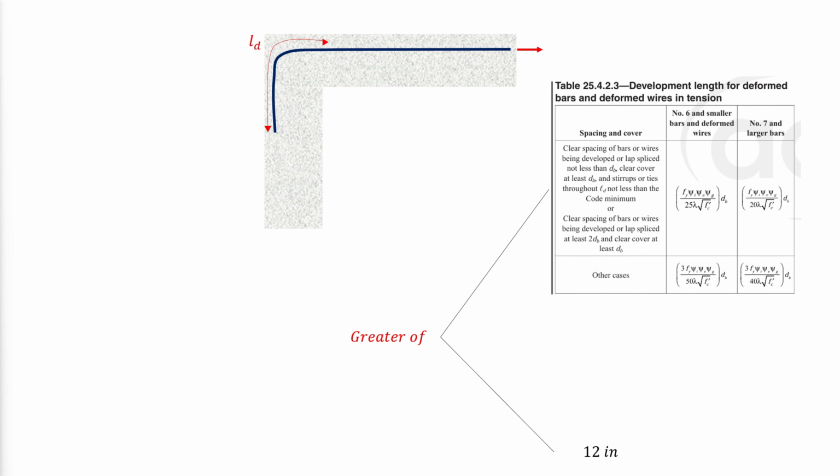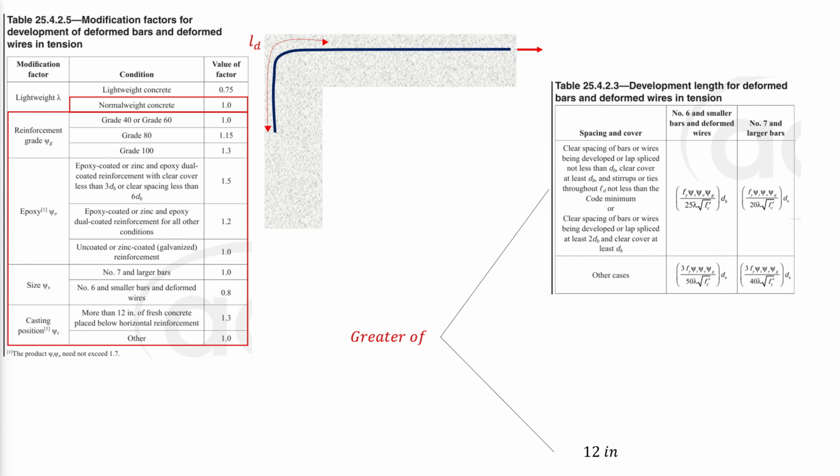The development length of deformed bars and deformed wires in tension is the embedment length required for the reinforcement to achieve the required tension without slipping from the concrete. The required development length is the greater of the lengths calculated in Table 25.4.2.3 and 12 inches. To determine the modification factors in the equations, refer to Table 25.4.2.5.